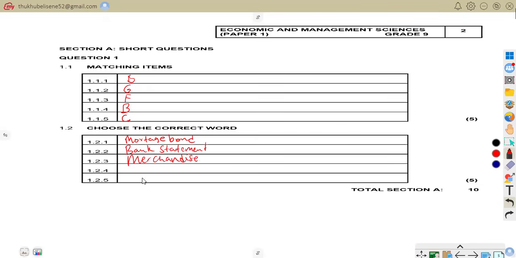And 1.24 is assets. And 1.25 is credit limit. So that is that. Now we can freely attend to section B, question 2.